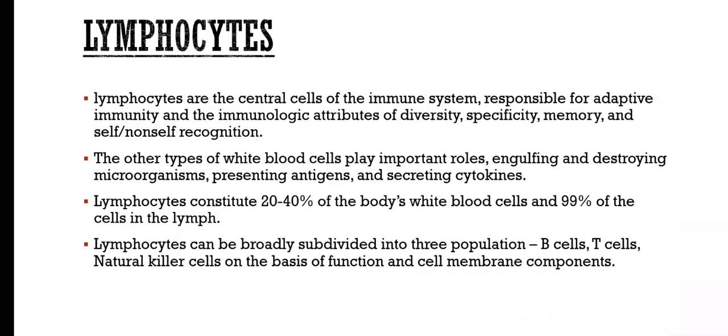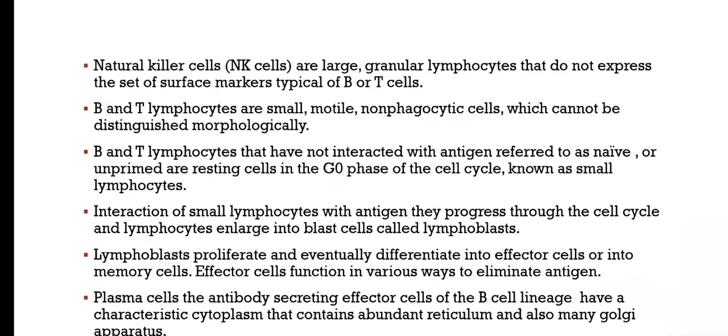Lymphocytes contribute 20 to 40% of the body's white blood cells and 99% of the cells in the lymph. Lymphocytes can be broadly subdivided into three populations: B cells, T cells, and natural killer cells, on the basis of function and cell membrane components. Natural killer cells or NK cells are large granular lymphocytes that do not express a set of surface markers typical of B or T cells. B and T lymphocytes are small, motile, non-phagocytic cells which cannot be distinguished morphologically.